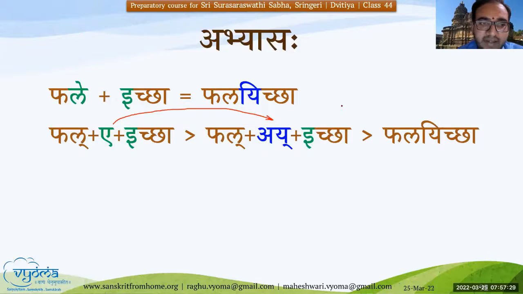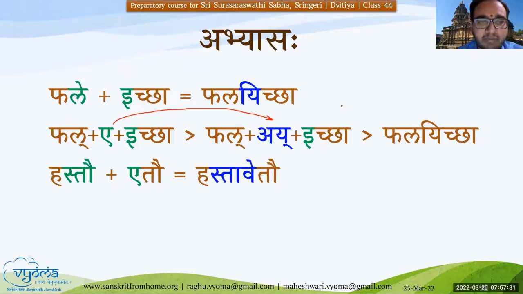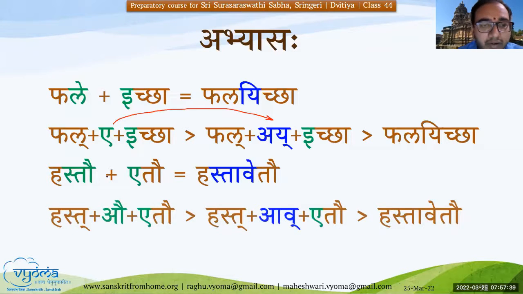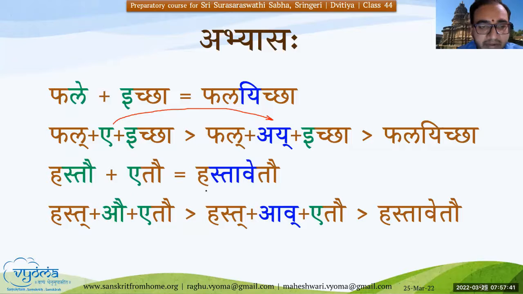And next, similarly, Hastau, Etau. Whenever we take this example, Au is there. In place of Au, what will happen? It will be replaced with Av, and so Hastau Etau becomes Hastavetau, and so on.